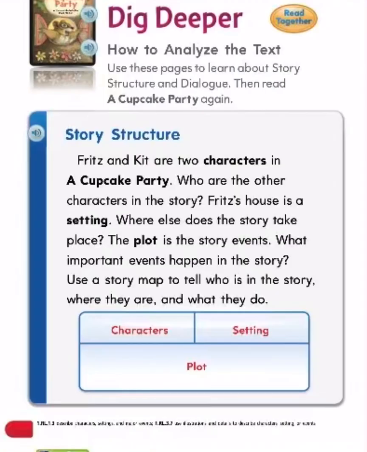Comprehension. How to analyze the text. Use these pages to learn about the story structure and dialogue. Then read A Cupcake Party again.